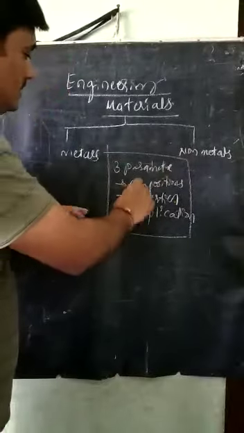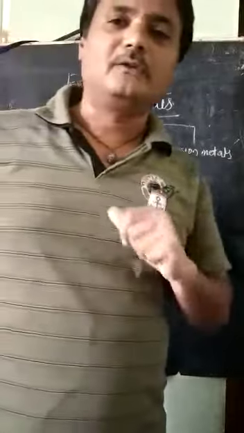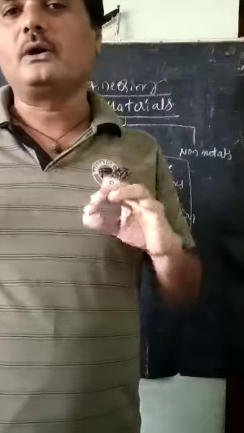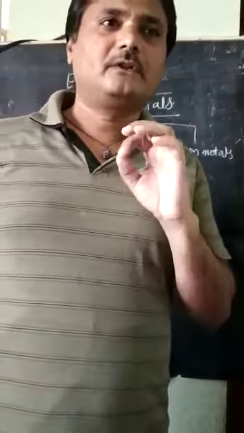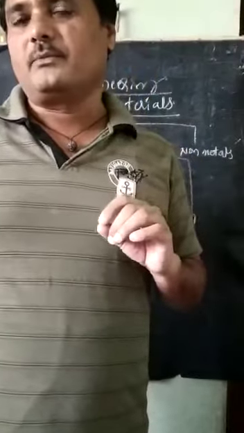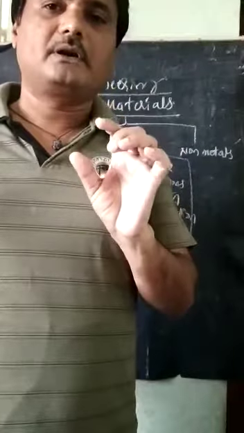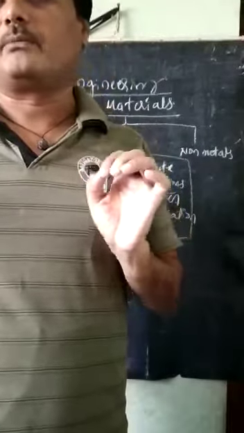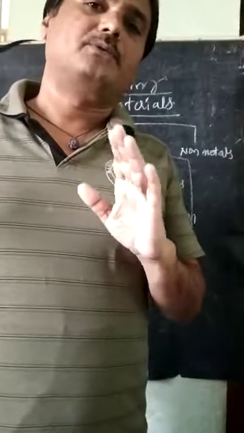So first, what do compositions mean? Compositions means, for example, if we take a metal like steel, how is it made? What are the different kinds of chemical compositions, and how much percentage of the chemical compositions are there.